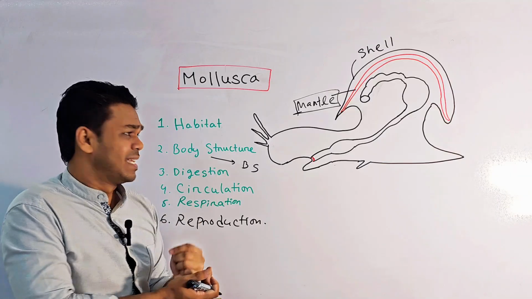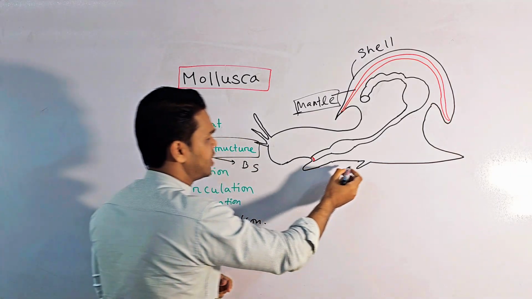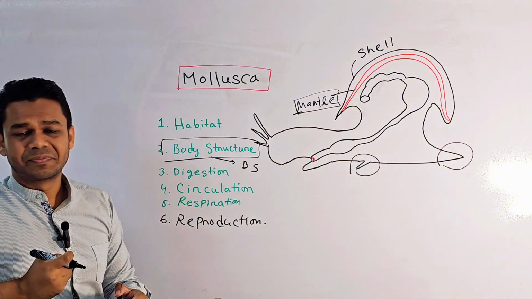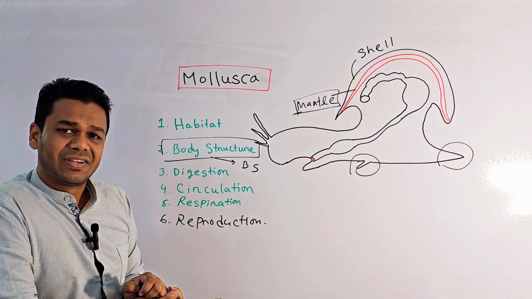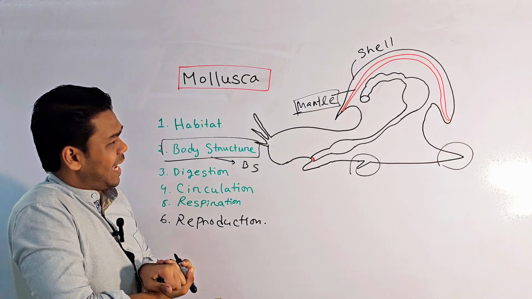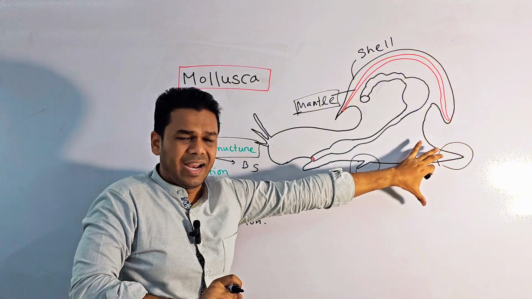Another special thing in the body structure is that they have a muscular foot, meaning a muscle-type foot.